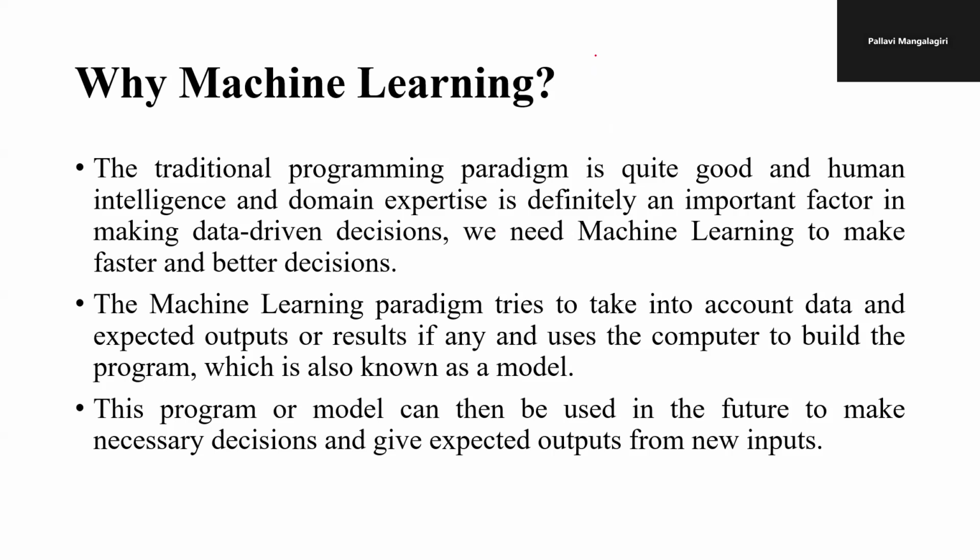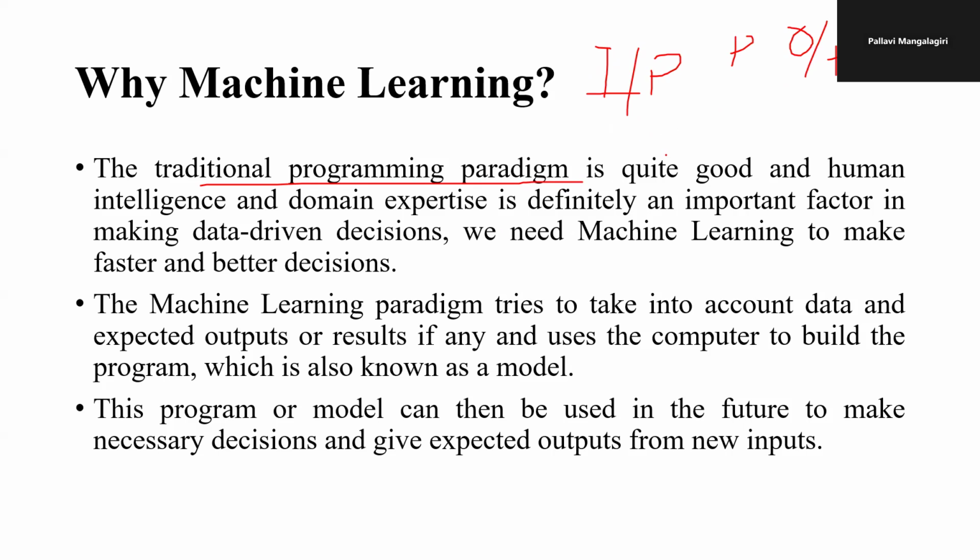When we compare normal programming with machine learning programming: in normal programming, we have inputs, we do the processing, and we generate the output. This is the generalized, traditional programming paradigm where we have inputs and process them, and based on the processing we get the outputs.